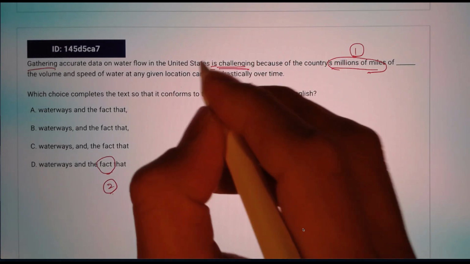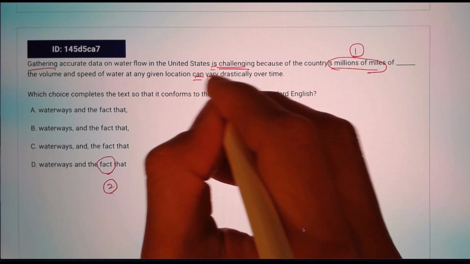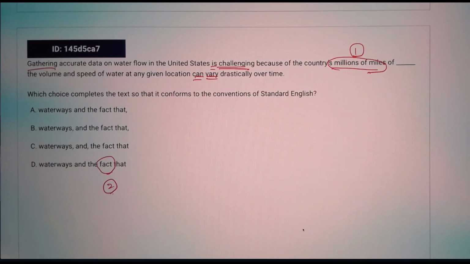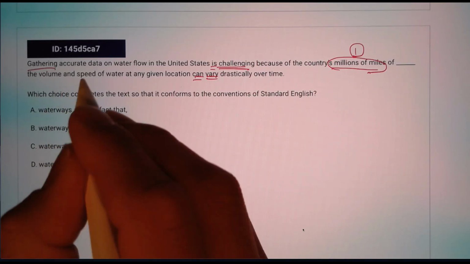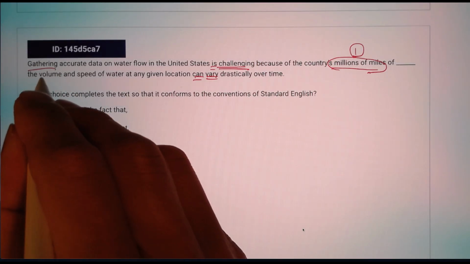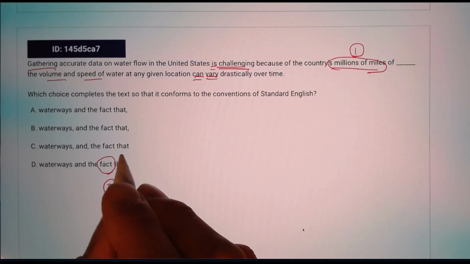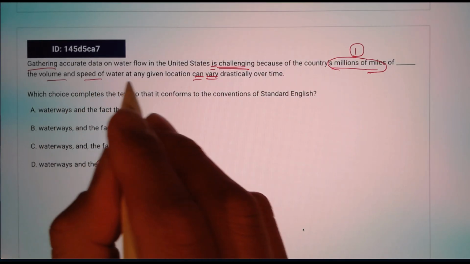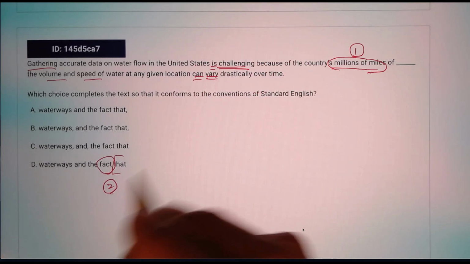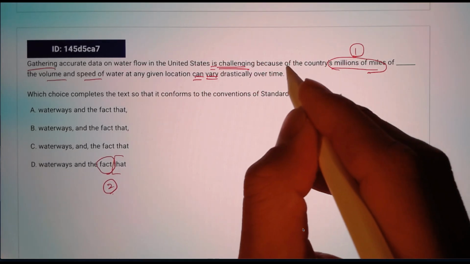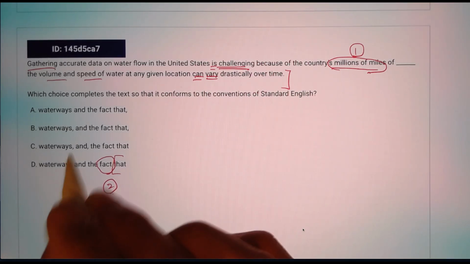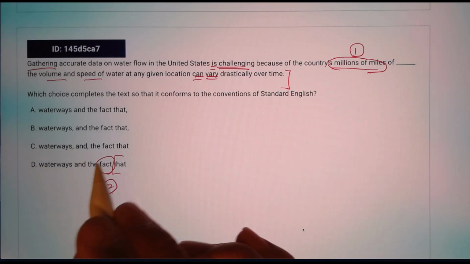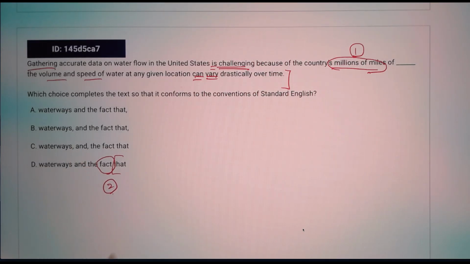Now you guys might think, oh, I do see the verb and I see the subject, the volume and speed, the dependent clause here. That the volume and the speed of water at any given location can vary.